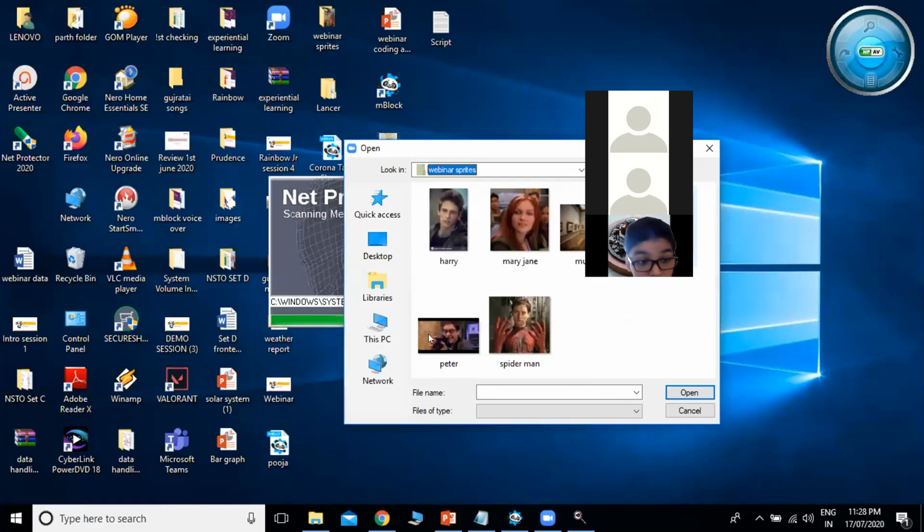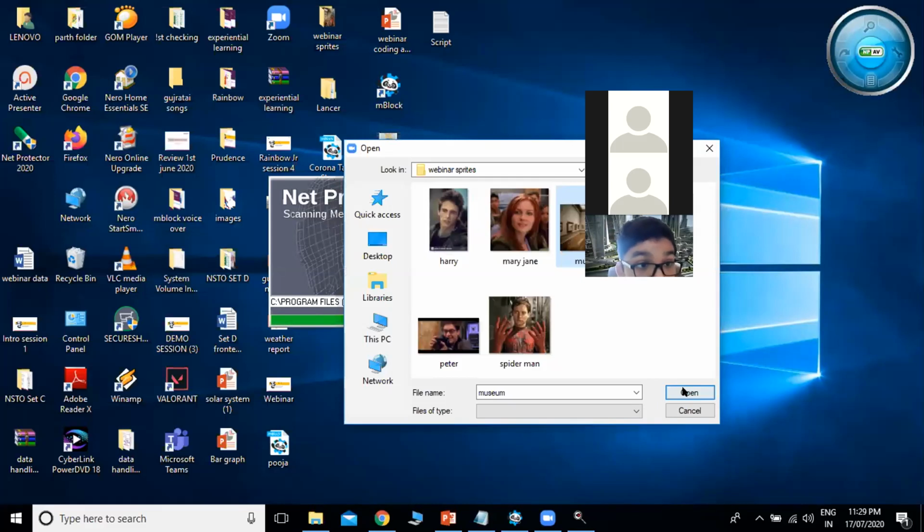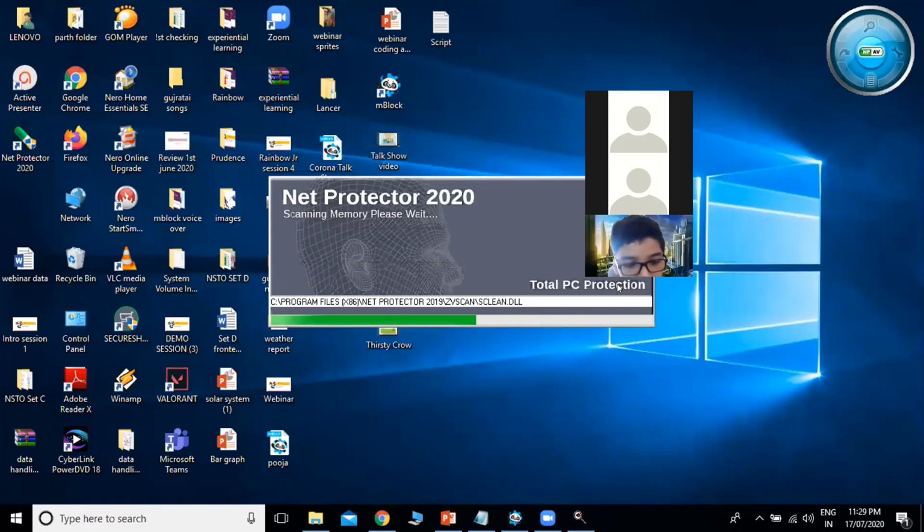We'll add Peter. Okay, so I have sent the museum, then I have sent Peter, Spider, and Mary Jane. These are the three sprites we will require now.